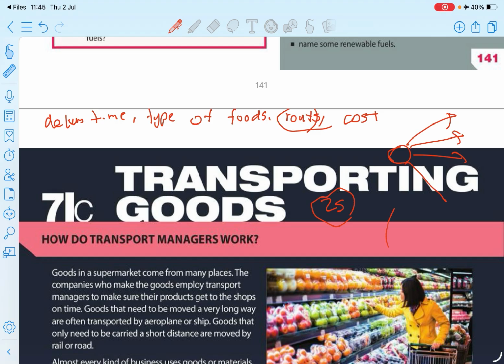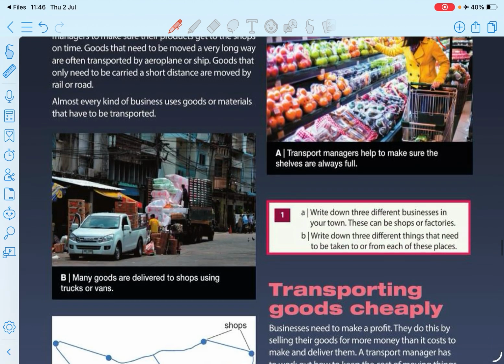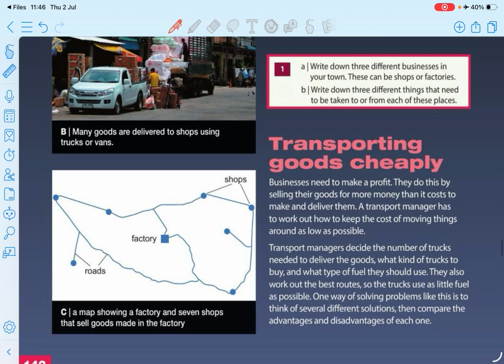They have divided some routes, and there is a manager who controls the cost, the routes, the type of foods, the delivery time, and the food expiry dates. When it is delivered to shops, it should not be expired. It should maintain its freshness, right? You can read this lesson and get an idea, and you can become a transport manager.